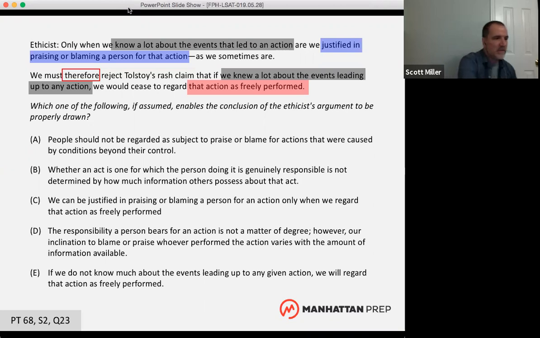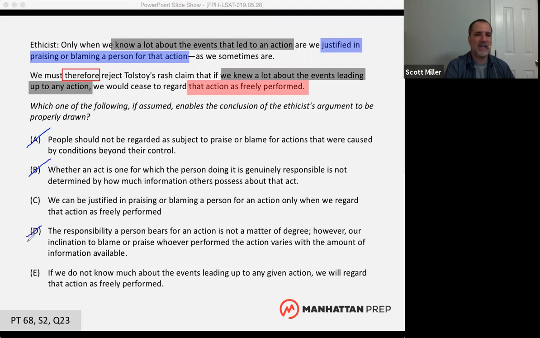So notice that some of these we can get rid of pretty quickly, right? Like A doesn't say anything about an action being freely performed. B doesn't. D doesn't.